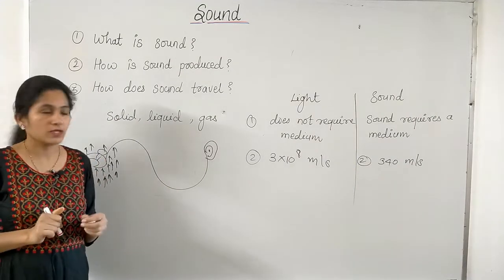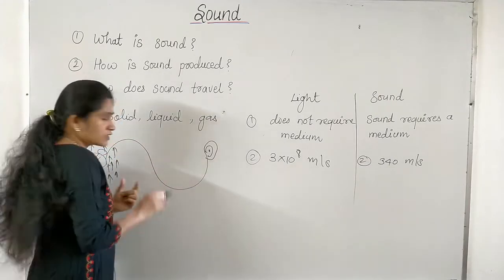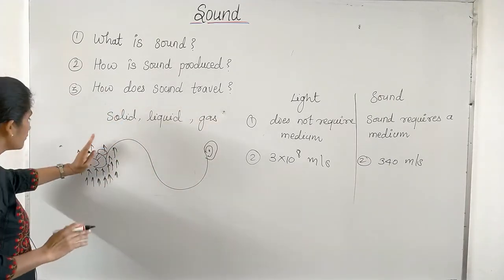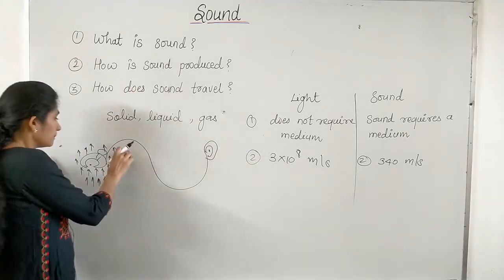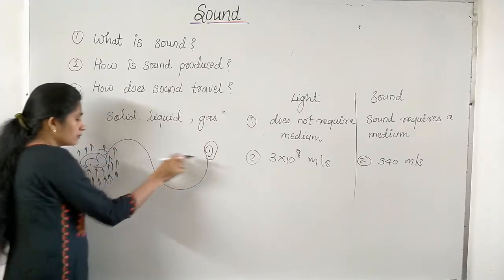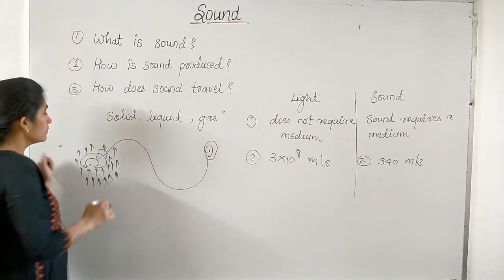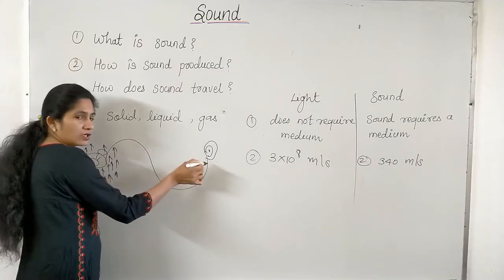One thing you have to remember here is that sound is a form of energy. It travels from the vibrating object to our ears, to the listener. So it is only transferred from the source to the ears by the particles of the medium. But particles of the medium do not move directly from source to our ears.